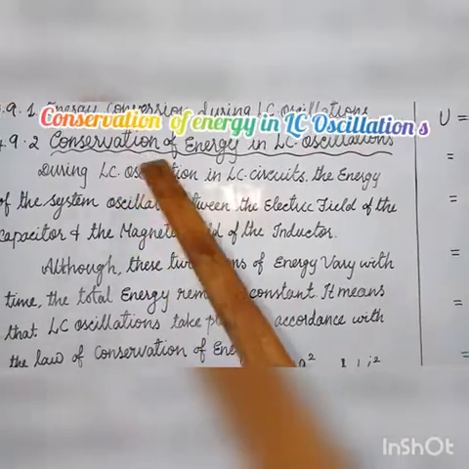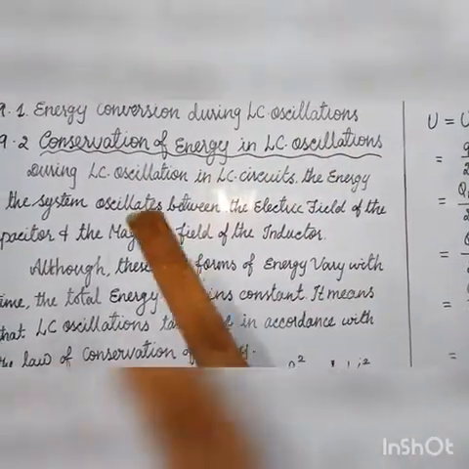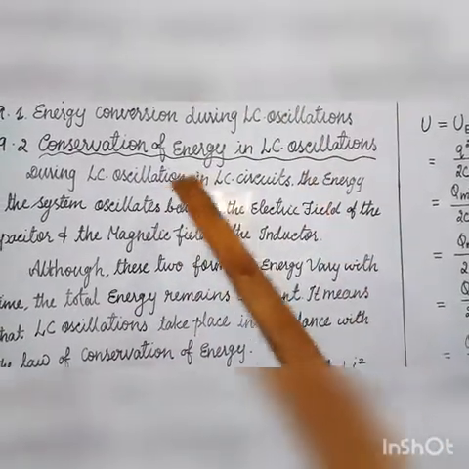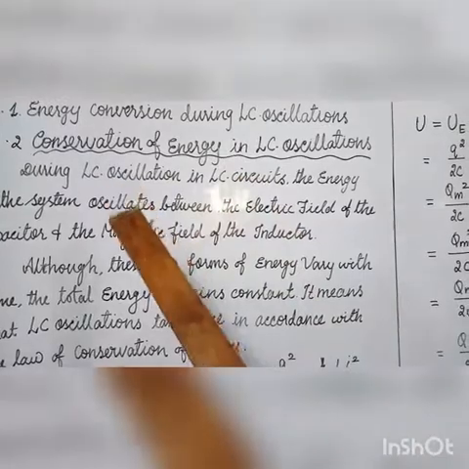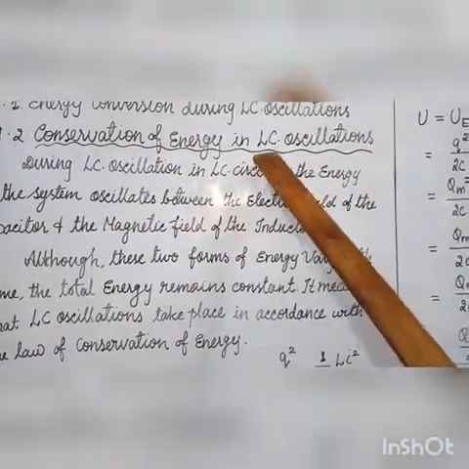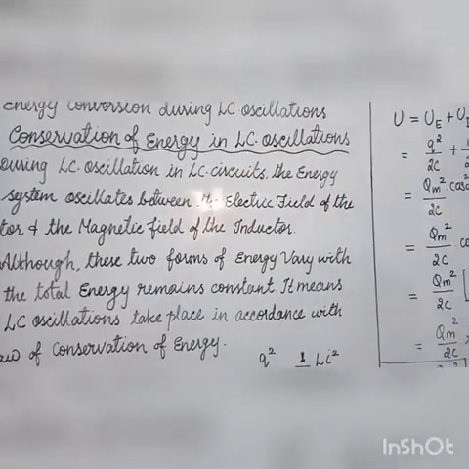Next topic, conservation of energy in LC oscillation. What is conservation? Conservation of energy means one form of energy converted to another form of energy. In LC oscillation, L means inductor, C means capacitor.